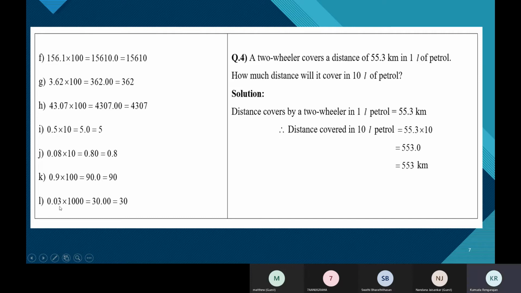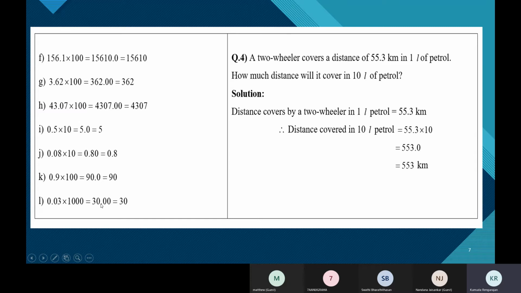I repeat, 0.03 without the decimal point is just 3. 003 is just 3. 3 into 1000 is 3000. Don't worry about the decimal point yet, 3000 is what is written there. Now it's time to place a decimal point. In this decimal, after the decimal point, there are 2 digits.